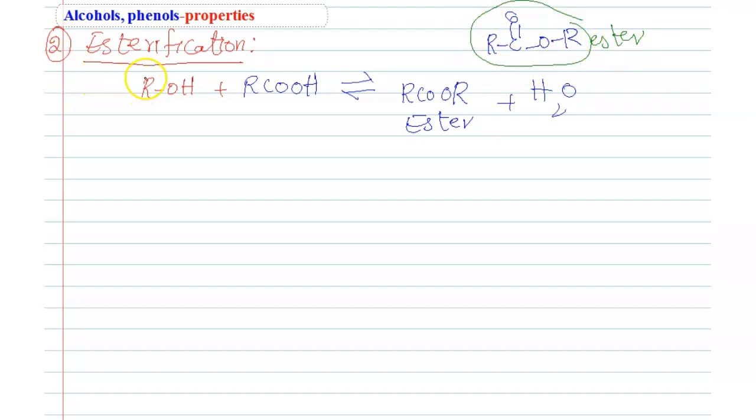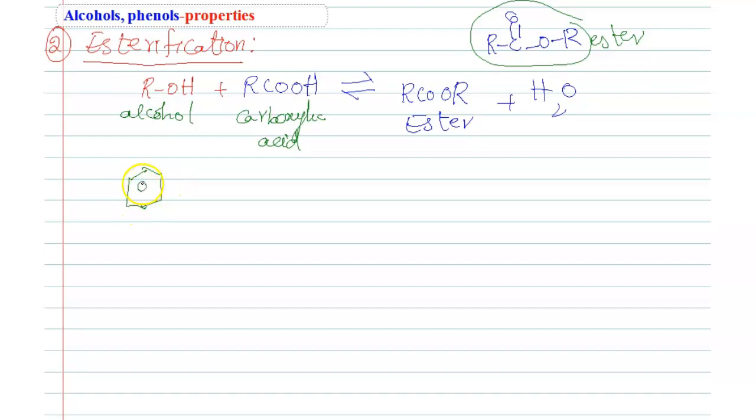So alcohols react with carboxylic acids and form an ester. An example is, take phenol, students.